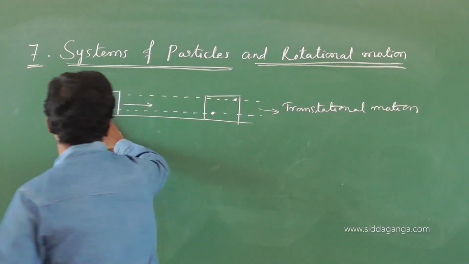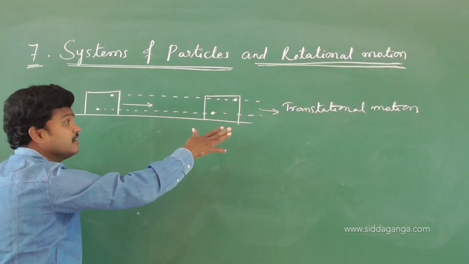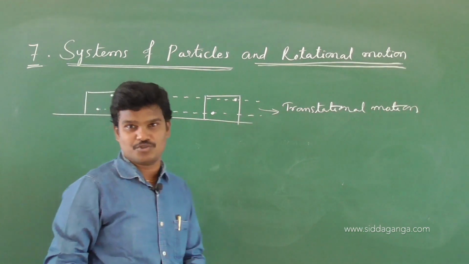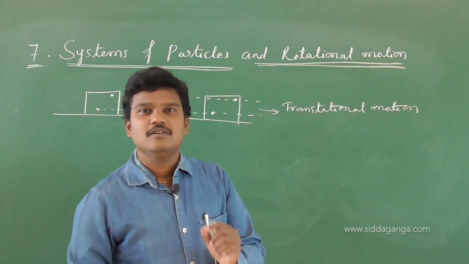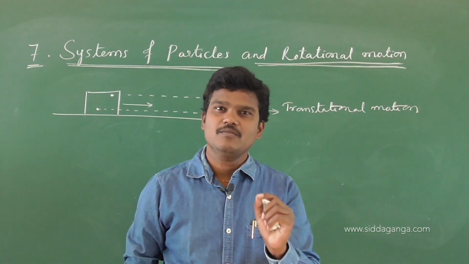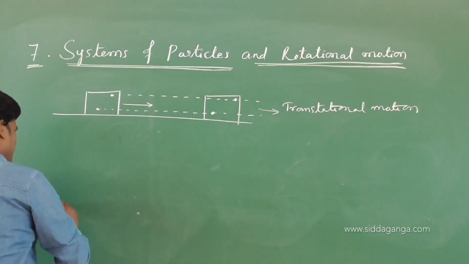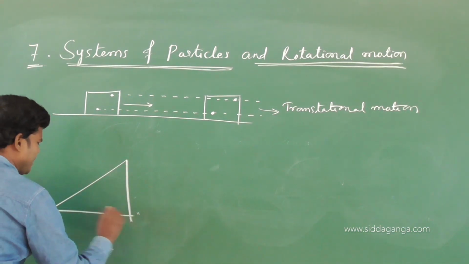So this is the rigid body and it is moving along a straight line, then the motion is said to be translational motion. Keep in mind, a rigid body has translational motion. And see here, let us suppose the rigid body is moving down along an inclined plane.